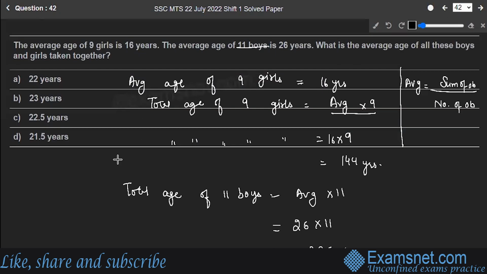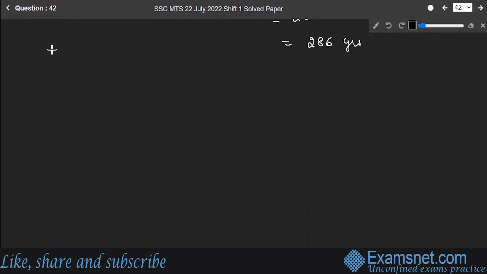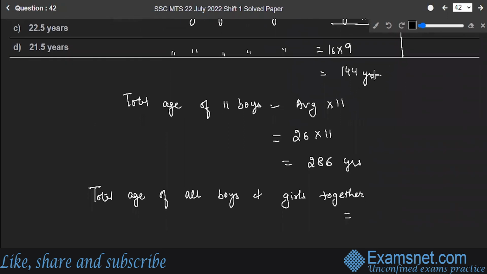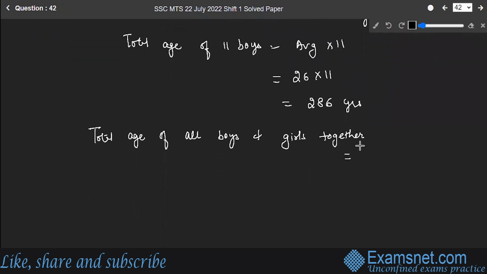What do you have to find out in the question? You have to find out average of all these boys and girls taken together. You know the formula for average. So total age of all boys and girls together is equal to 144 plus 286. This gives you 430.